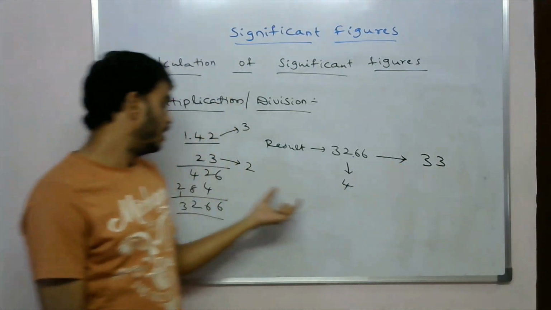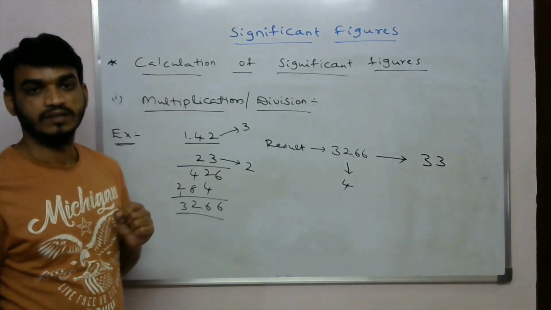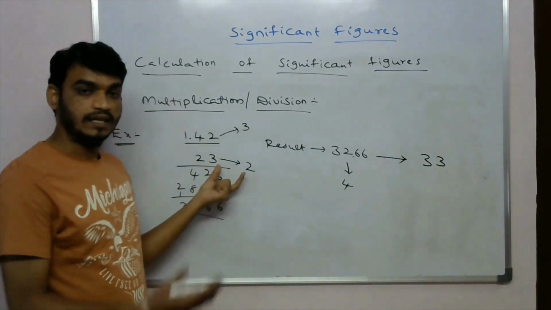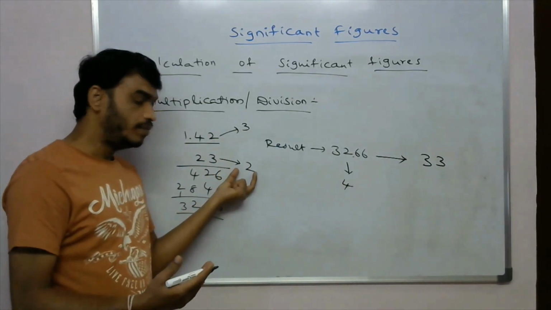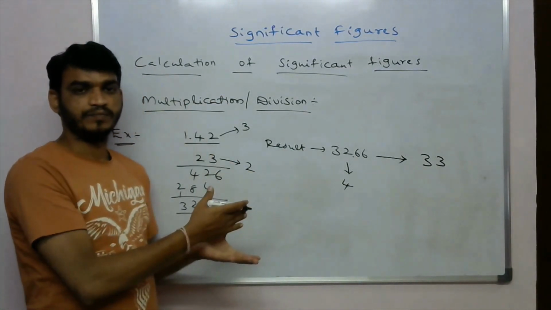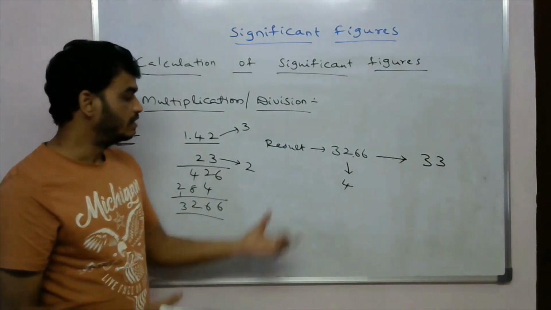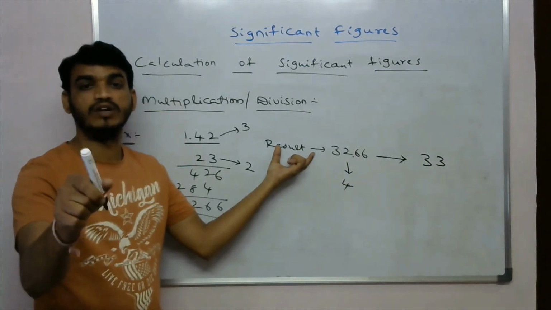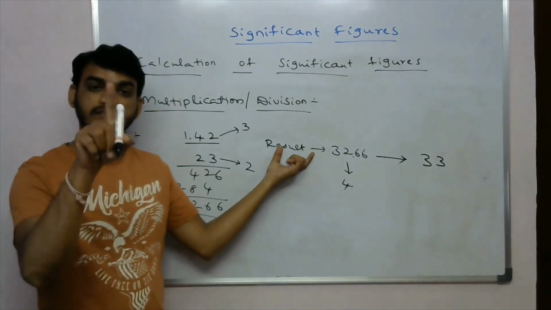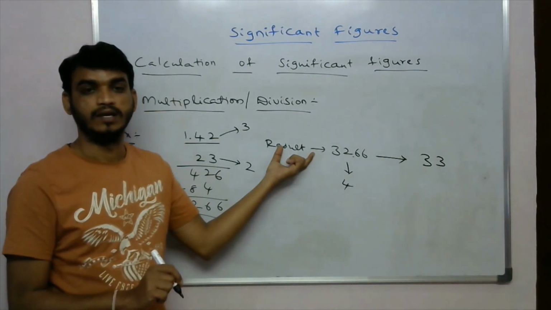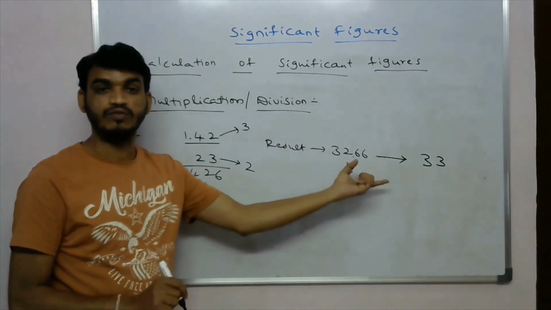Understood? So first of all we have to take the number that has the least significant figures. If we take three numbers, one with four significant figures, one with three, and one with one significant figure, the result must have only one significant figure, because in these three numbers the least is one. So we have to round off this result to one significant figure.